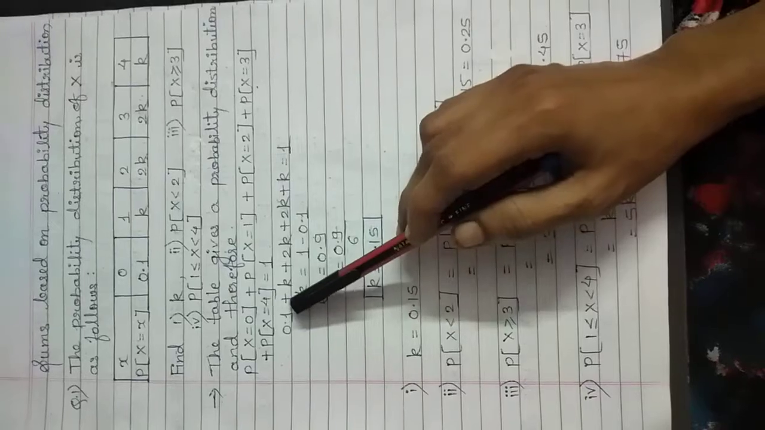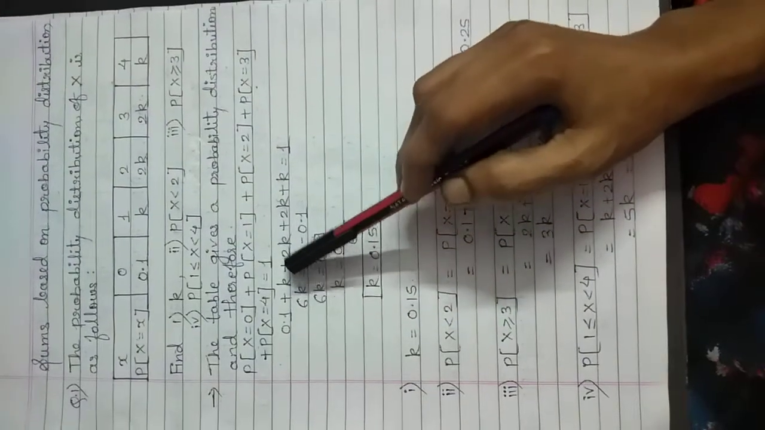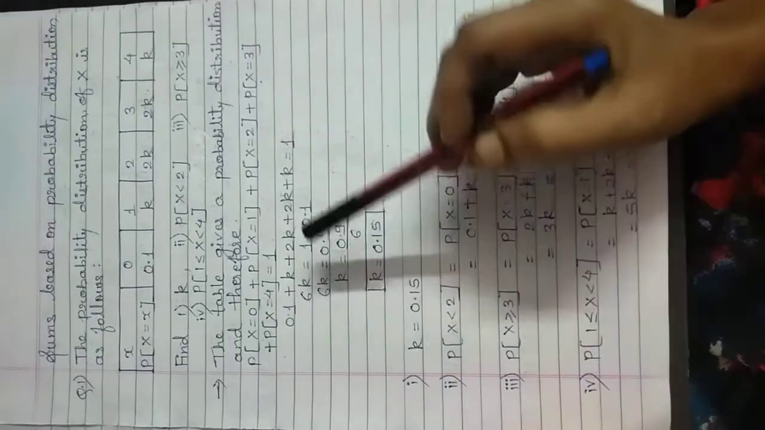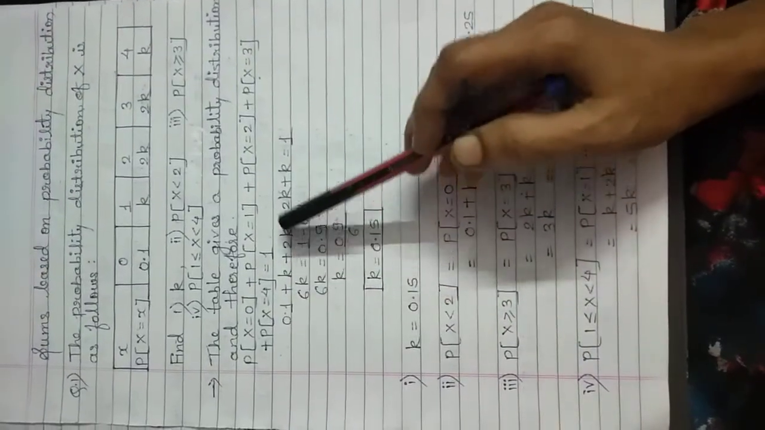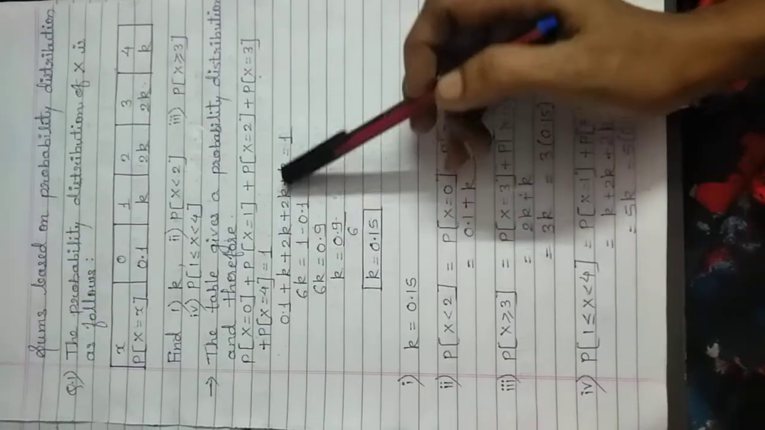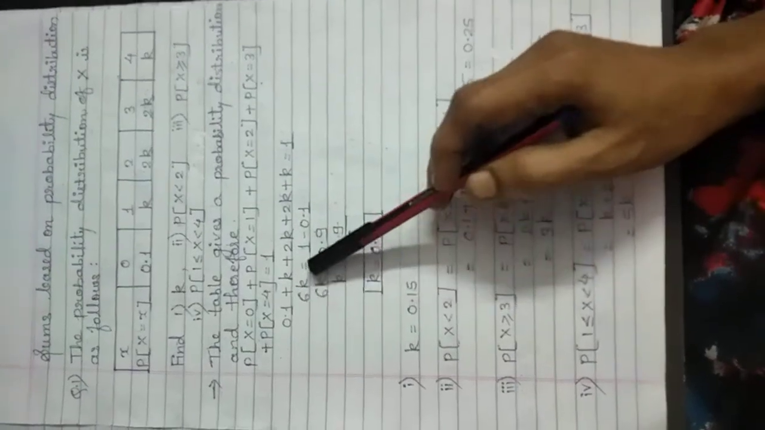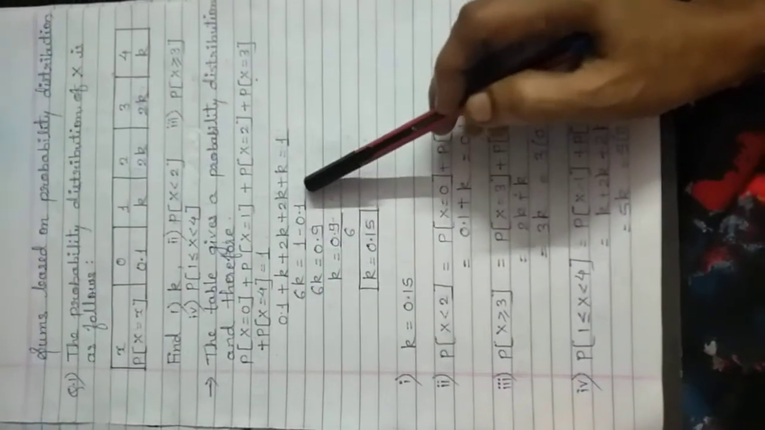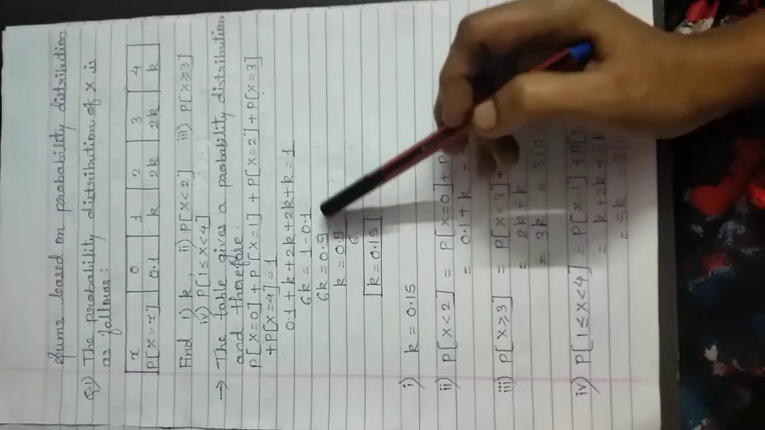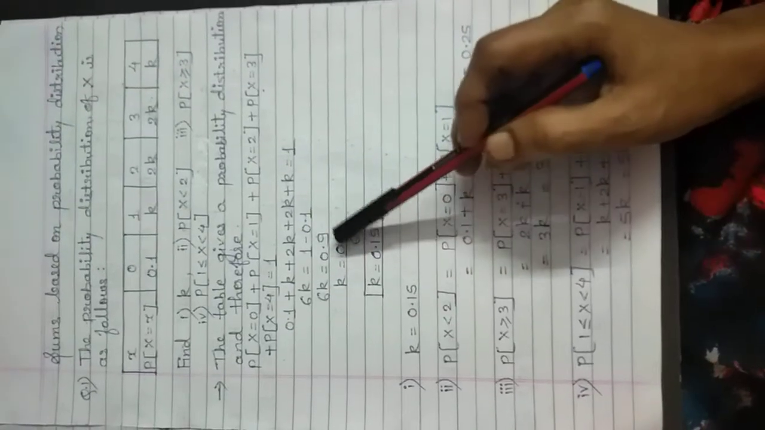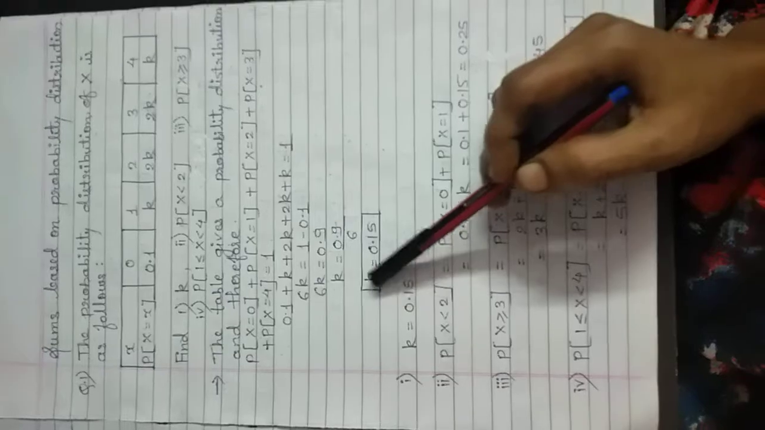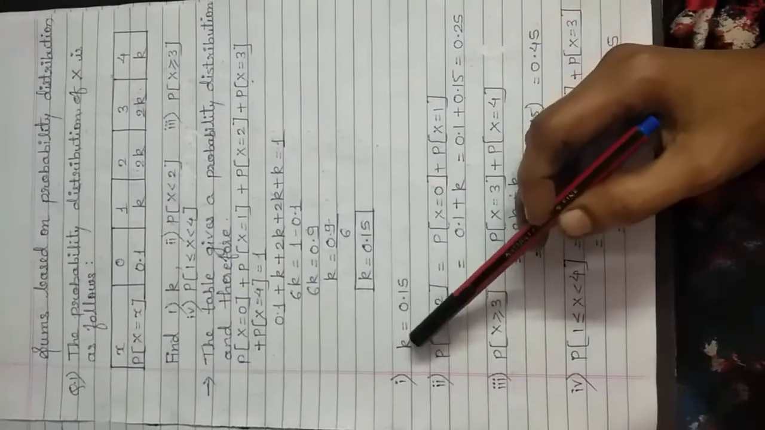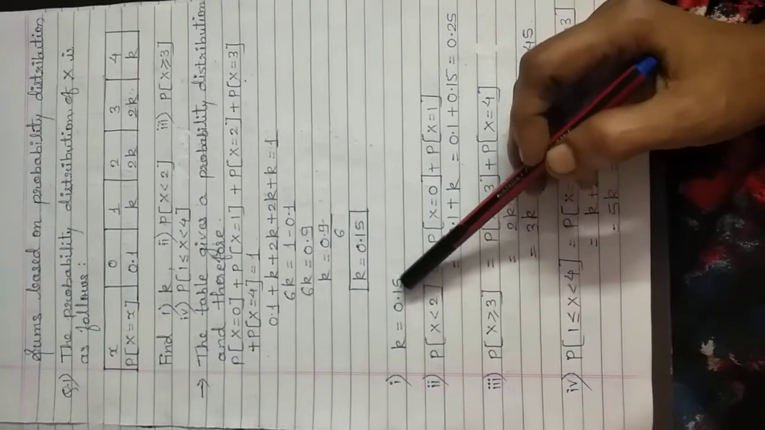So substituting the values, 0.1 plus k plus 2k plus 2k plus k is equal to 1. Now here k plus 2k plus 2k plus k, addition of all these terms is equal to 6k, that is equal to 1 minus this term, that is 0.1. So 6k is equal to 0.9. So value of k is equal to 0.9 upon 6. So k is equal to 0.15. So this is the value of constant k, that is 0.15.